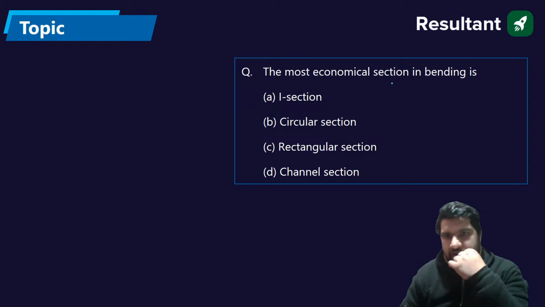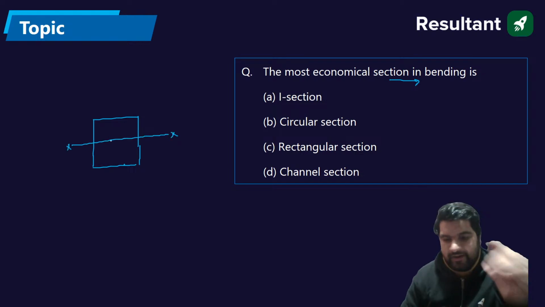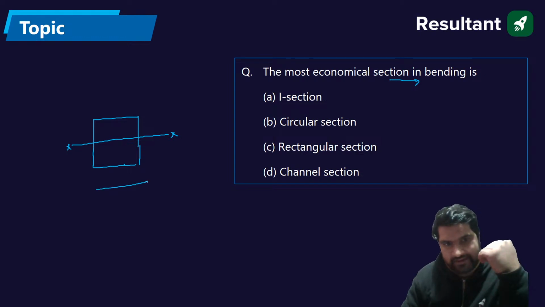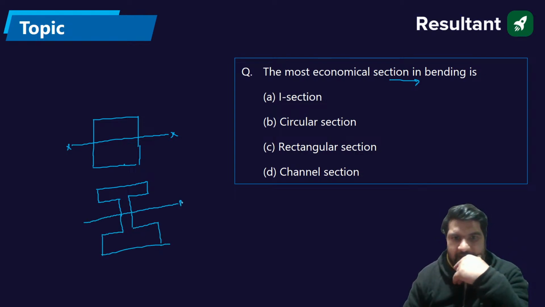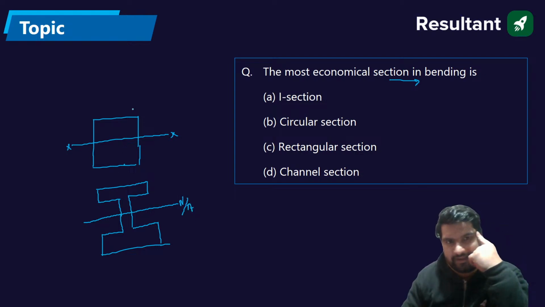So the most economical section in case of bending, I'll discuss. If I take the rectangular section first, guys, and this is the neutral axis, absolutely fine. In case of the I section, so I am taking the I section, guys. This is the I section, and this is the neutral axis of the I section. So from these figures, it is clearly mentioned. If I take the rectangular section,